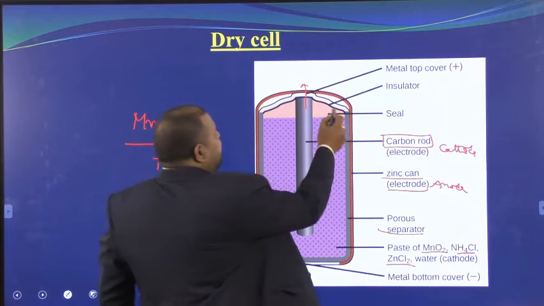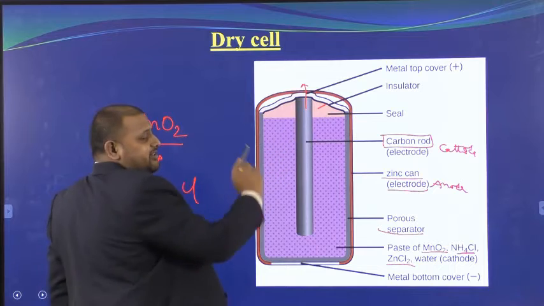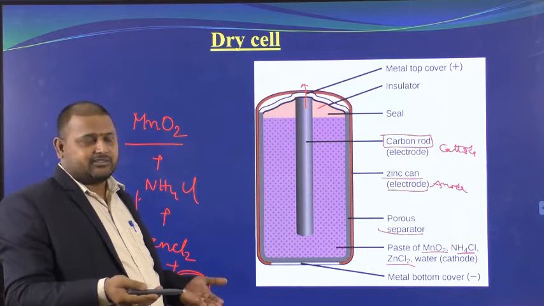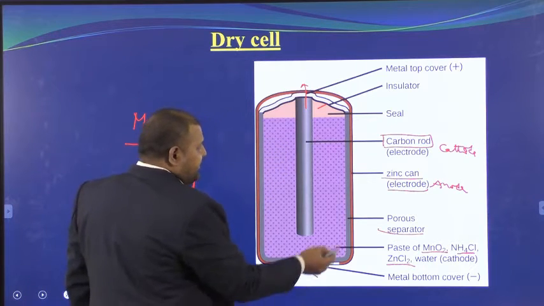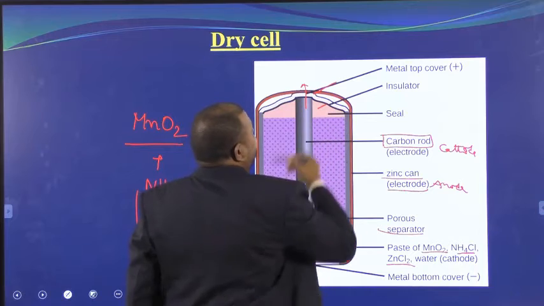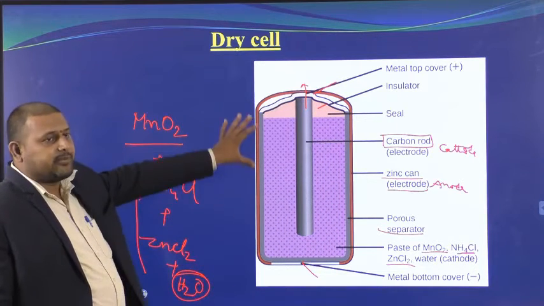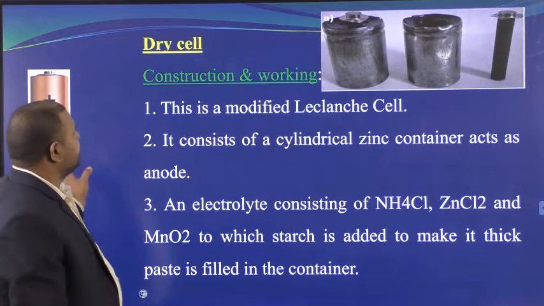And these two are separated by an insulator, because if they directly touch each other, what happens? Current passes from inside only. The external circuit will not work. So we cover it with an insulator, right? By a bottom cover, and this is the top cover. That's all. This is the brief structure to remember for the dry cell. Now we shall see in detail how to write it.